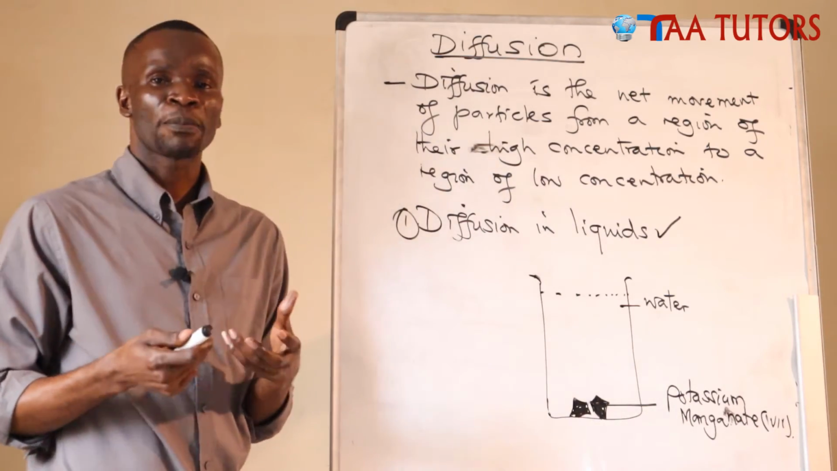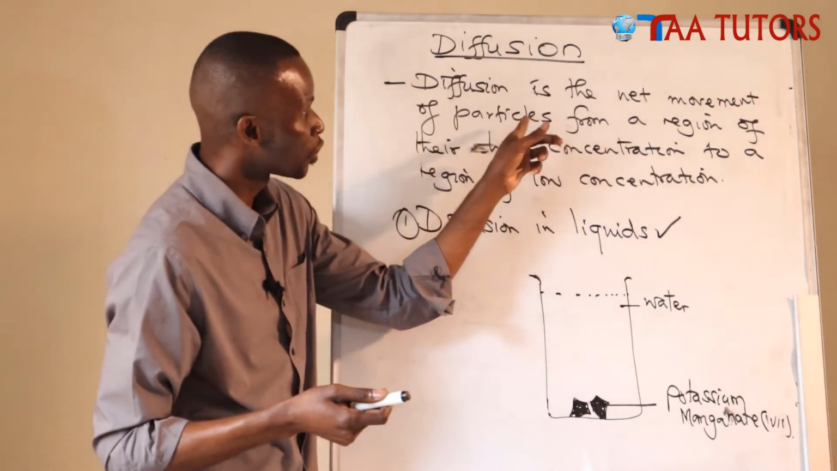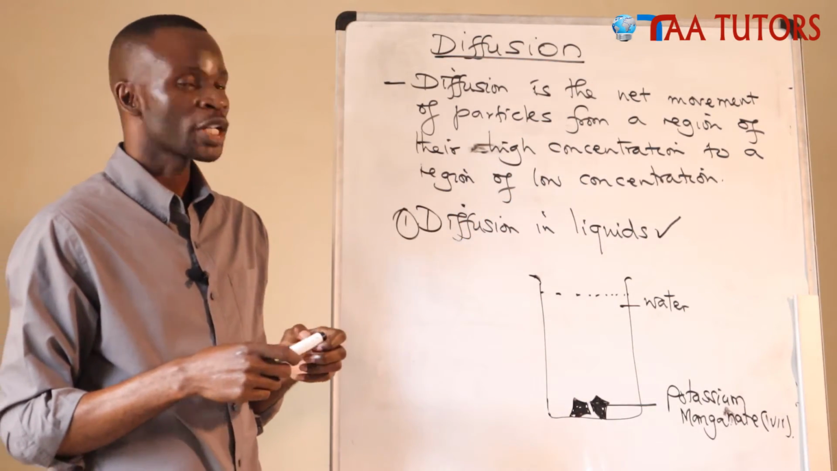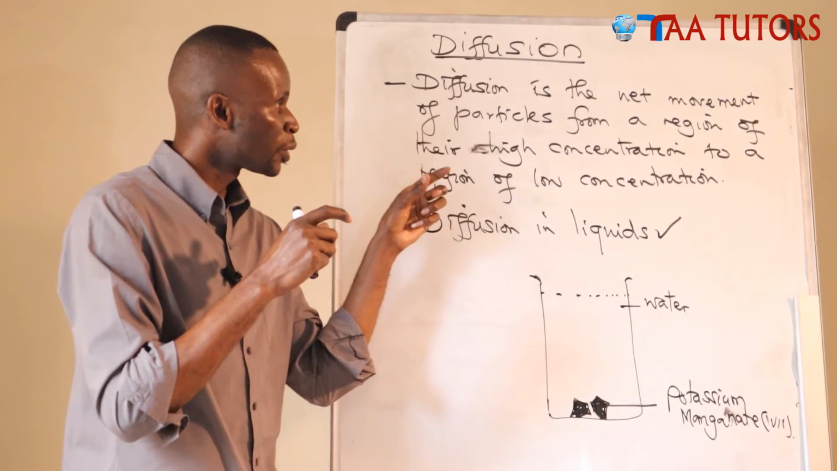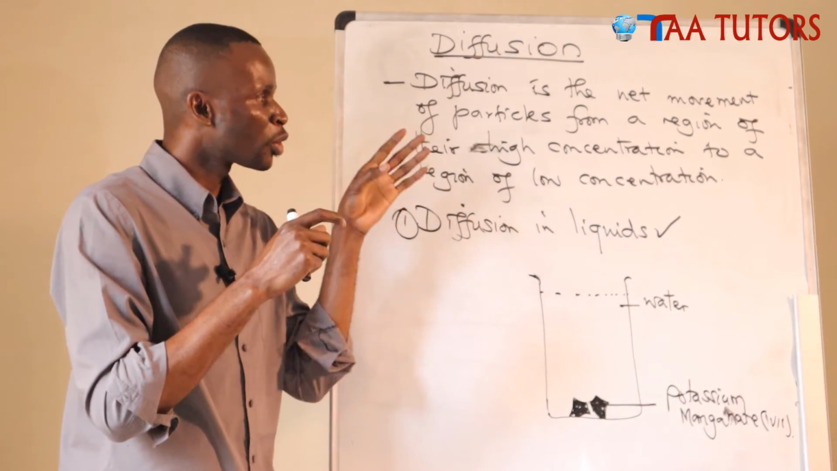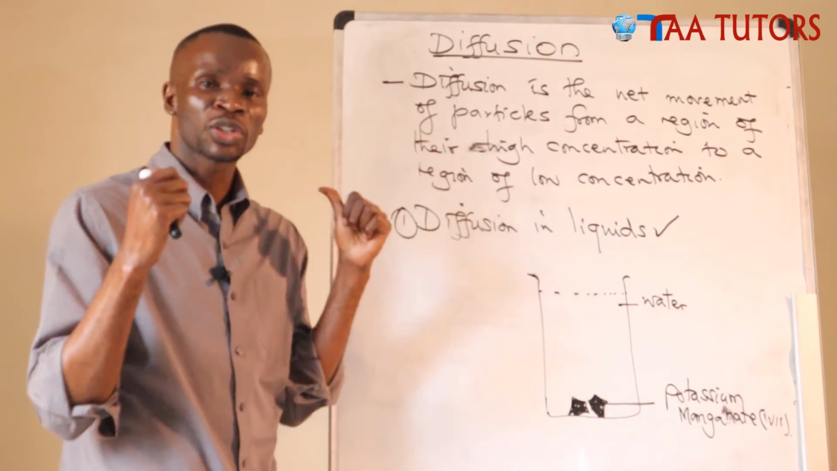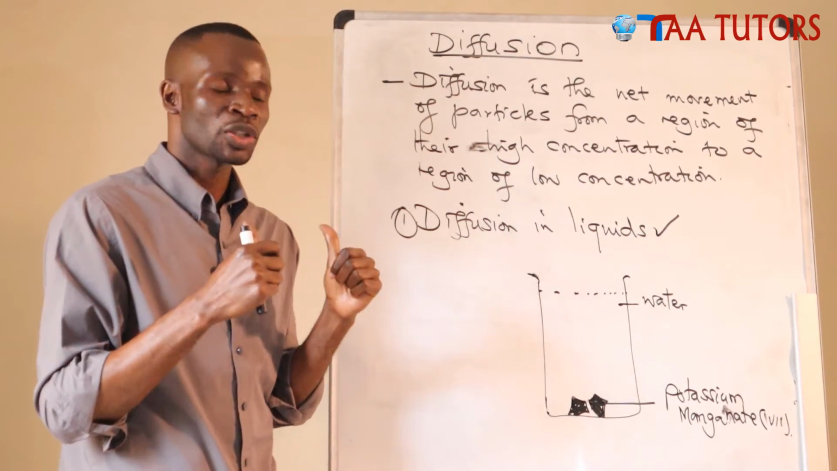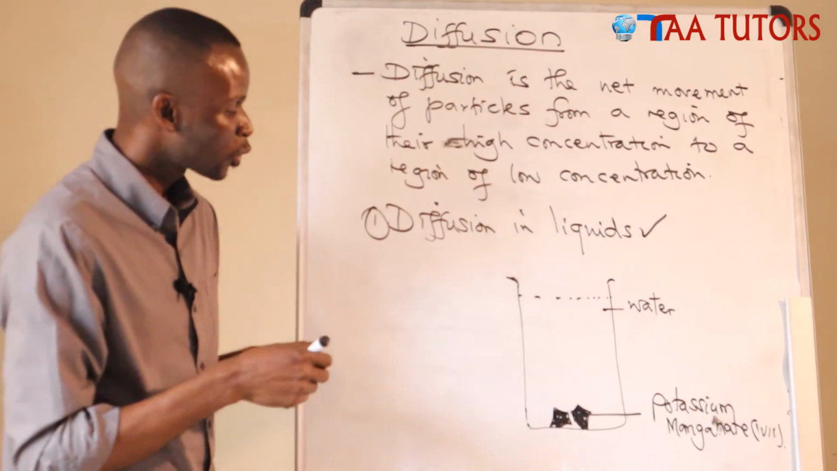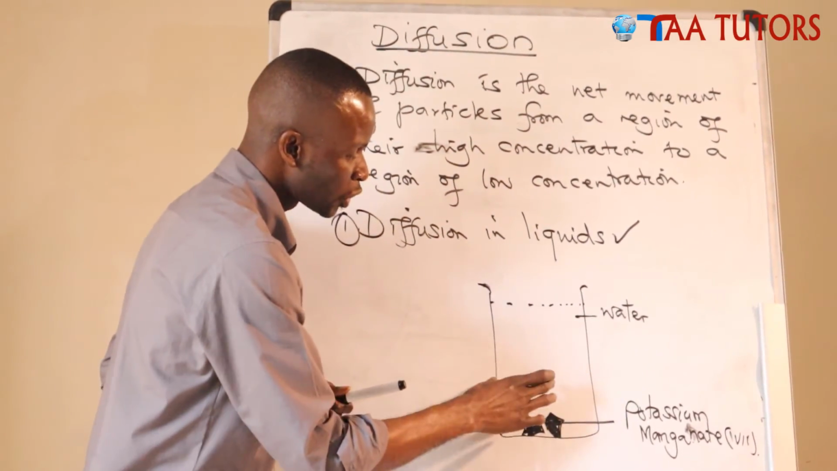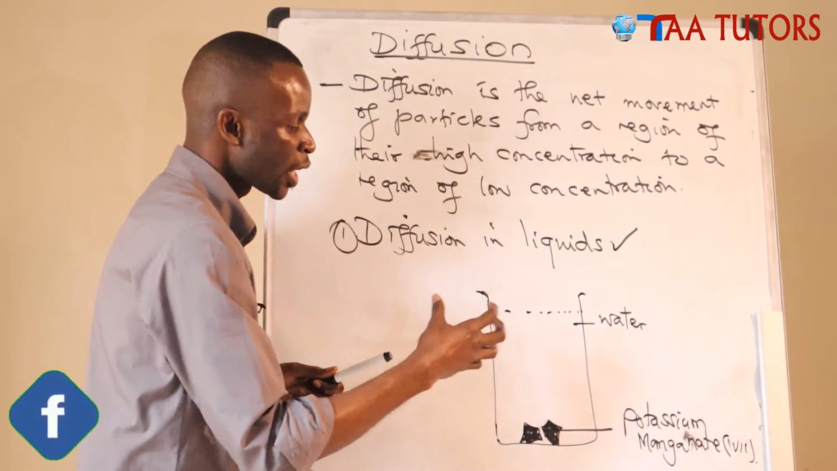Why does that happen? We come back and use the concept of diffusion to explain, but not diffusion only. We have to go back to the kinetic theory of matter, about particles moving. When these particles are moving, we have agreed that the particles in the liquid state are closer to each other. They cannot just move freely.